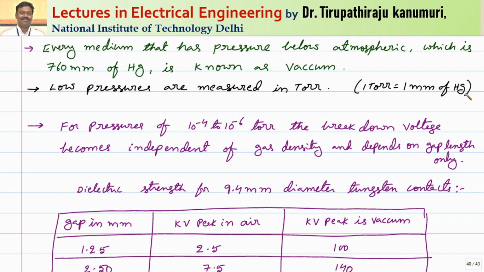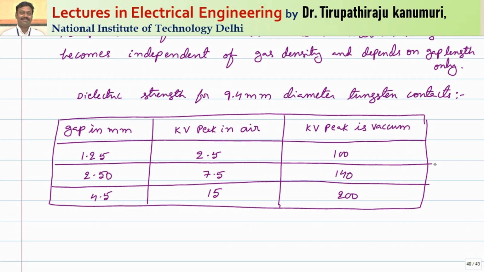So 1 mm of Hg is called 1 torr, and generally pressures of 10 to the power of -4 to 10 to the power of -6 torr are maintained in vacuum circuit breakers, because at this vacuum the advantage is that the breakdown strength becomes independent of the gas density and depends on the contact gap length only. That means the distance between the contacts only.